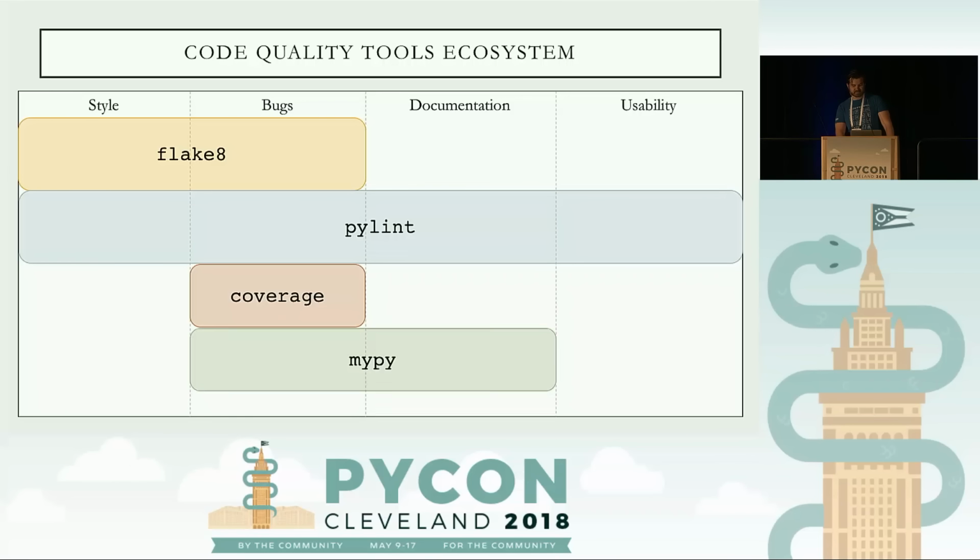So the first one I was going to mention is MyPy. MyPy is a static type analysis tool. It's awesome because it's going to catch a whole set of bugs that Flake8 and Pylint aren't going to catch. Specifically, the ones where you're making incorrect assumptions on what the type's going to be. There's PyDocstyle. It's going to enforce PEP 257 standards for your code base, and also Doc8, which enforces correct usage of reStructuredText and Sphinx styles.